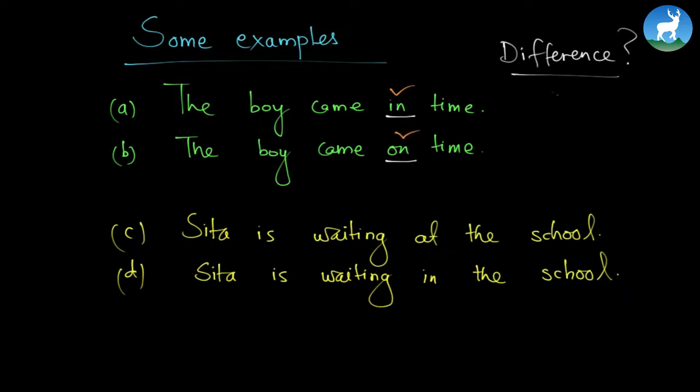Do you remember the exactness of the prepositions of time? If you do, you should know how to tell the difference. The first one, the boy came in time, means it is somewhere around the time, but not exactly the time. So on time is more exact. So this means the exact time. If you were to come at 3 o'clock, and you come exactly at 3 o'clock, we say you are on time. But if you come somewhere around, like let's say 5 minutes past 3 o'clock or even earlier, then we say in time.